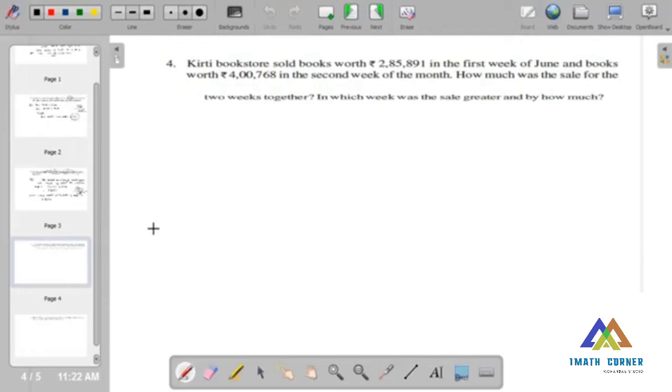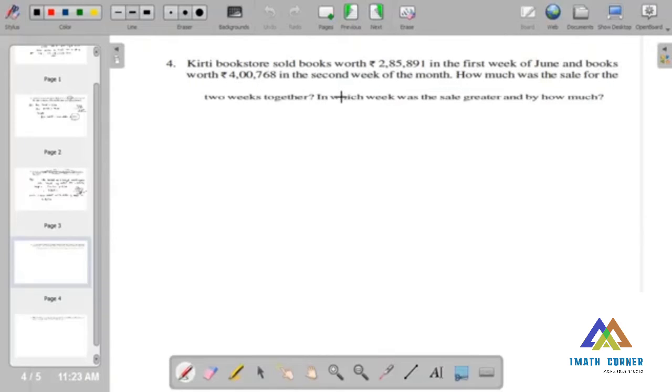So here we need to find, there is one bookstore. In that bookstore, in the first week of June, the books sold were 2,85,891. In the second week, they got the income as 4,768.